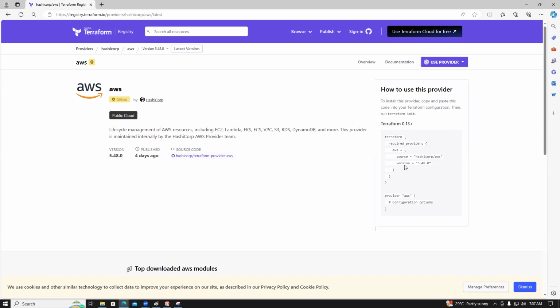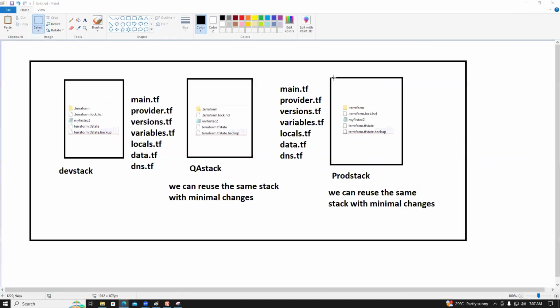So here you see that. This is the required provider resource. The version is 5.48 and the Terraform version is something like 1.7.5. So we need to provide the providers. This is the provider in the AWS versions, AWS and Terraform versions. We need to provide variables.